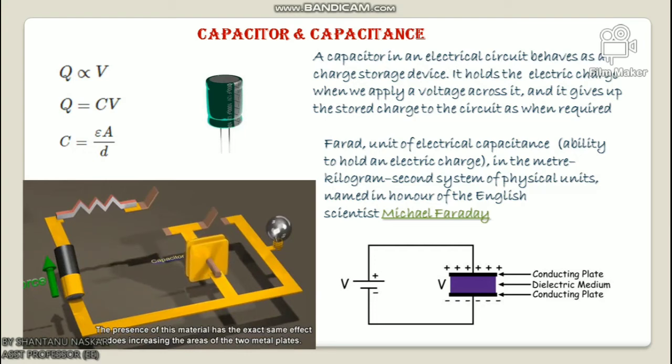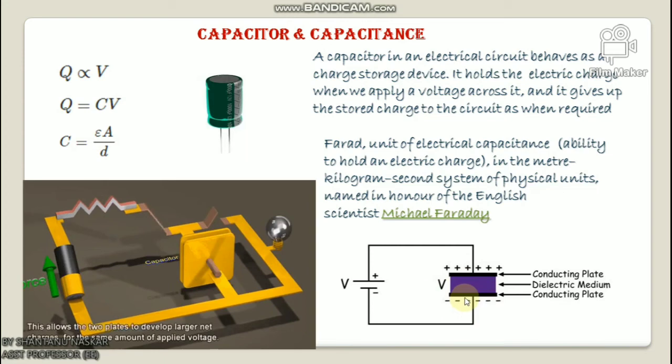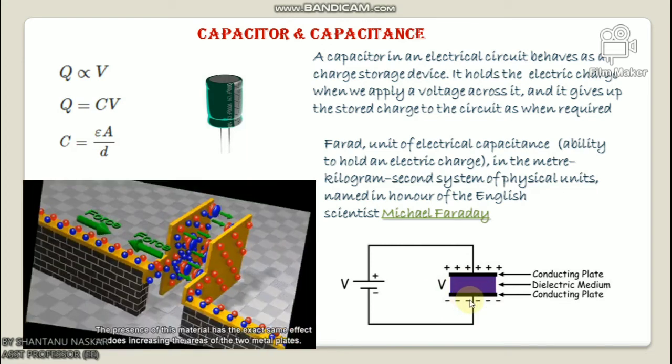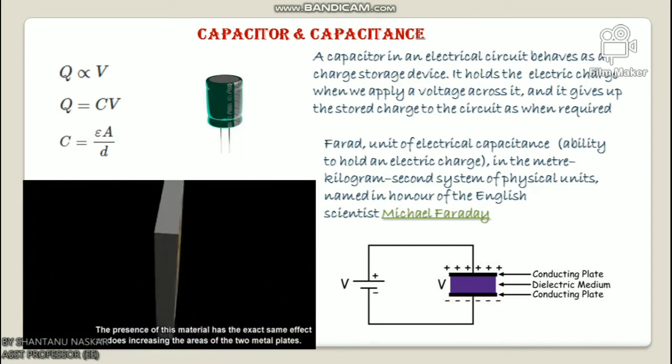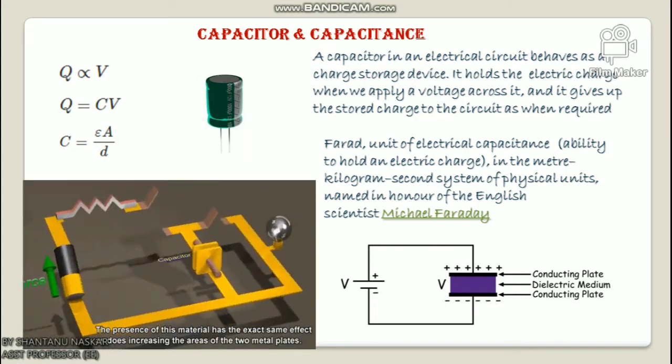Because of the presence of the dielectric between the conductors, ideally no charge can migrate from one plate to the other. So there will be a difference in charge level between these two plates.